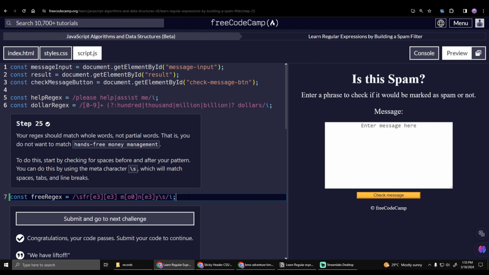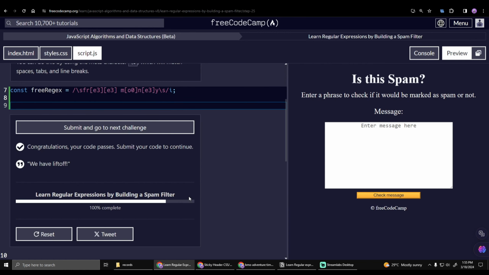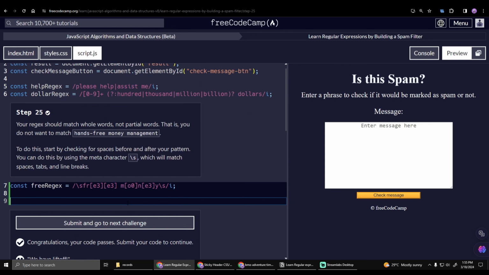Now, what this code does and what the instruction is trying to say is that the pattern should not match free money with other phrases. So it should not be applicable. The pattern should not be implemented or applicable with the phrase free money with other sentences. So it should be only implemented if free money is a standalone phrase.